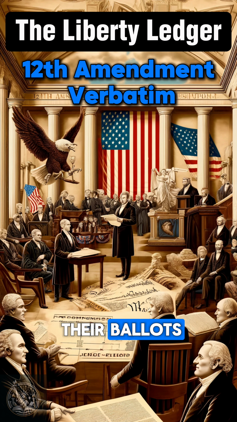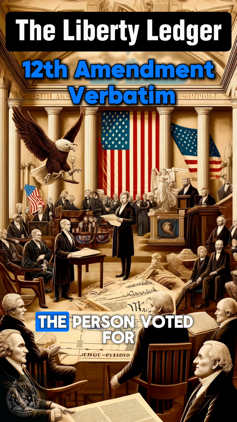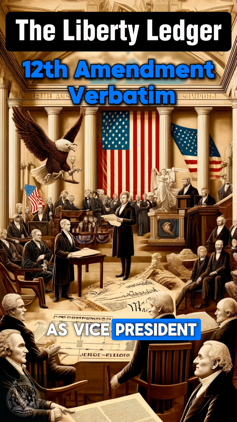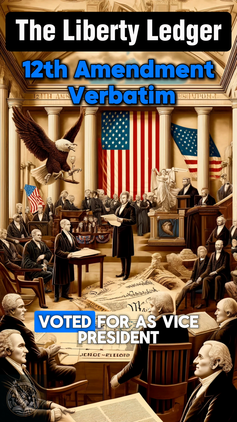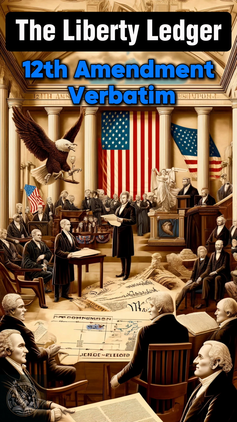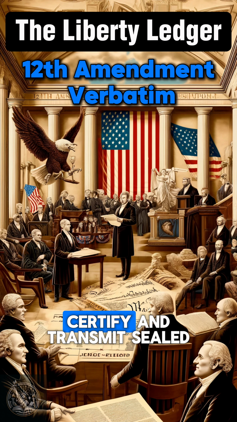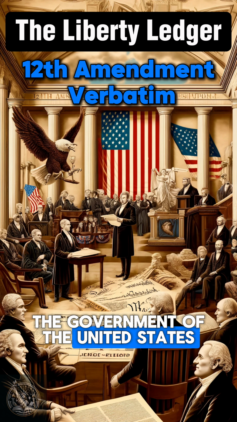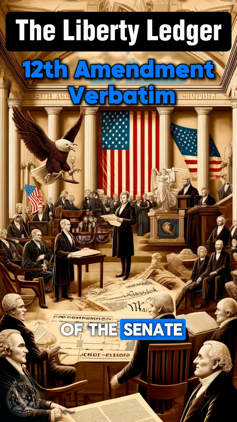They shall name in their ballots the person voted for as president, and in separate ballots the person voted for as vice president, and they shall make distinct lists of all persons voted for as president, and of all persons voted for as vice president, and of the number of votes for each, which lists they shall sign and certify, and transmit sealed to the seat of the government of the United States, directed to the President of the Senate.